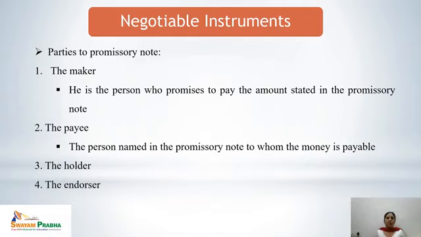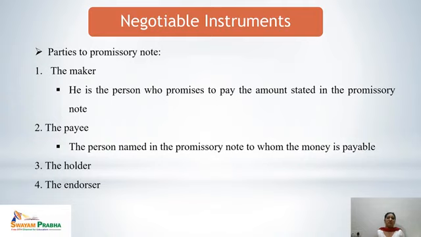Next one is the holder. The person who holds till the maturity is known as the holder. Next is the endorser. As in the case of a bill of exchange, because the promissory note is a negotiable instrument and can be transferred further, the person who transfers the promissory note, who endorses it to the next parties, is known as the endorser.